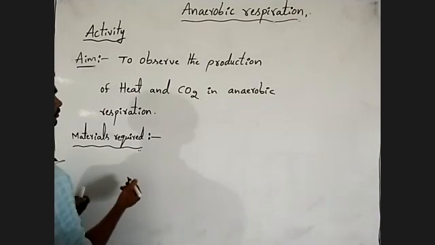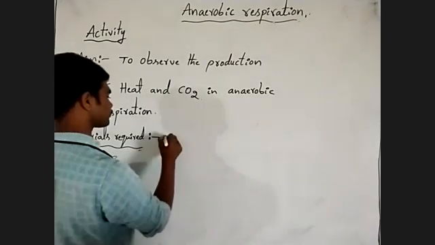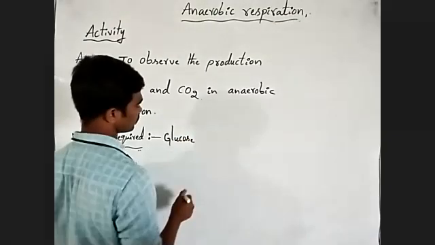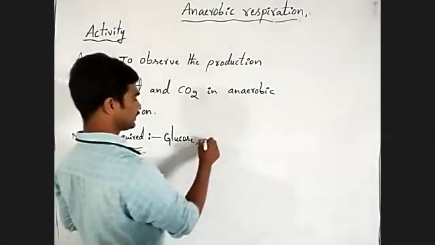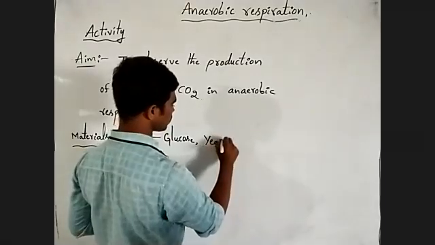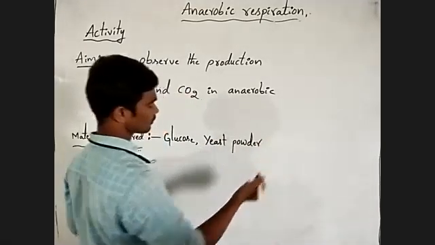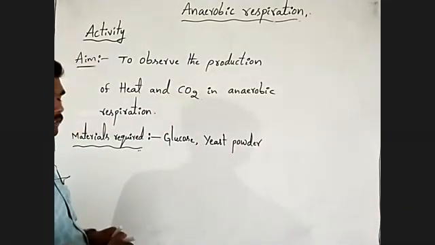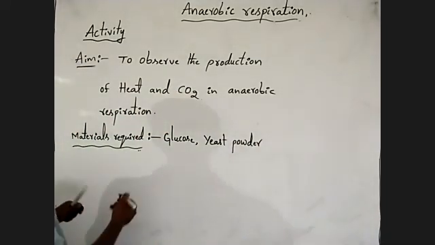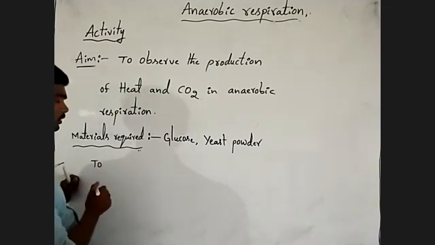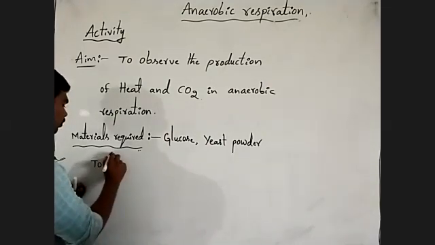Here, we need glucose. Next, yeast powder. Listen carefully. Next, two glass bottles.